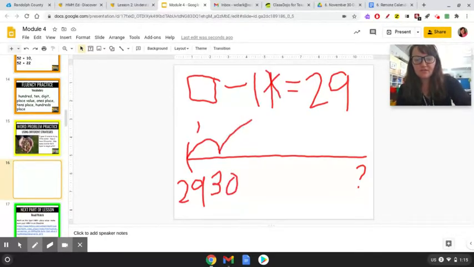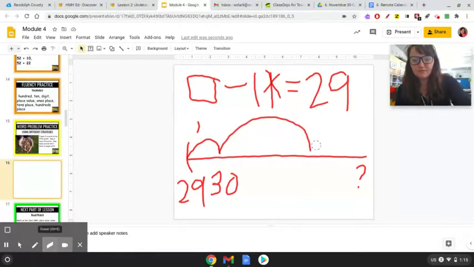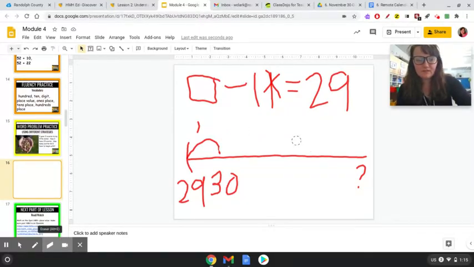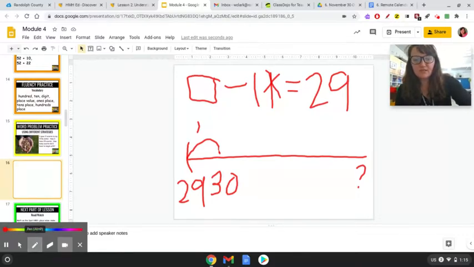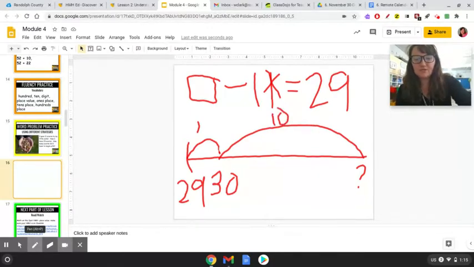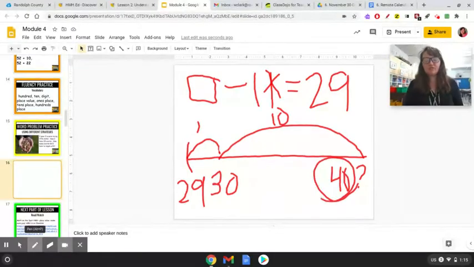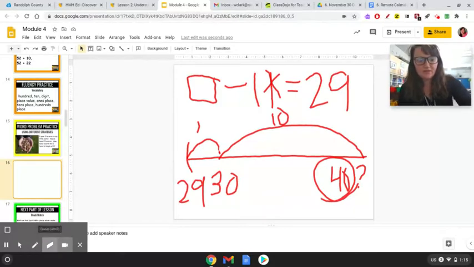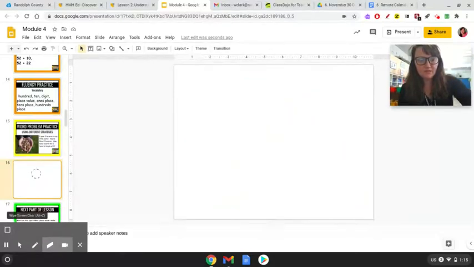What about 10? So 30 plus 10, sorry, I meant to go a little bit further. Okay, let's try that again. 30 plus 10, we talked about tens yesterday, so 30 plus 10 is 40. So your answer should be 40. He or she had 40 acorns to begin with, gave 11 away, and now has 29. Good job. All right, so let's erase, and we'll keep going.